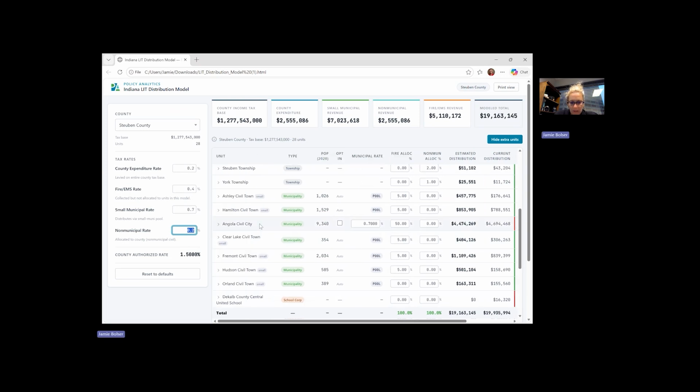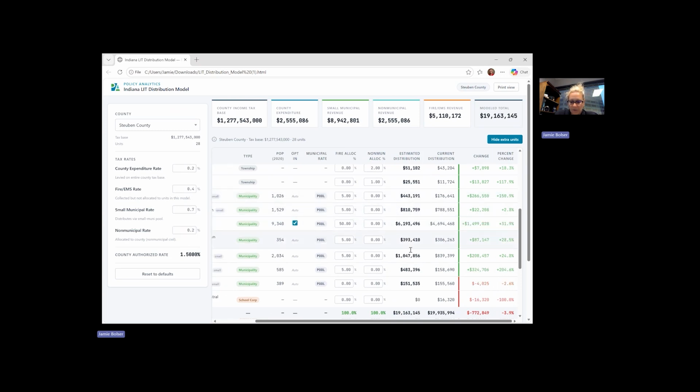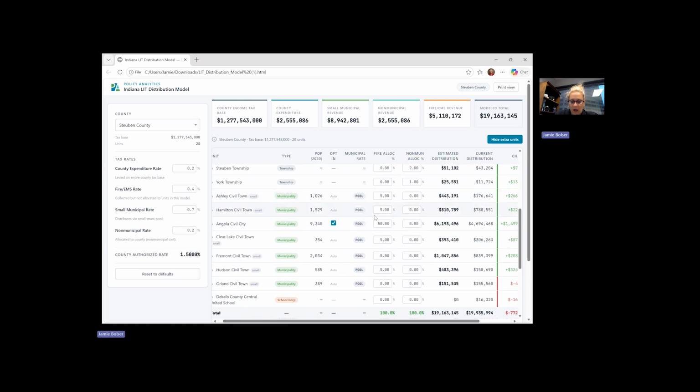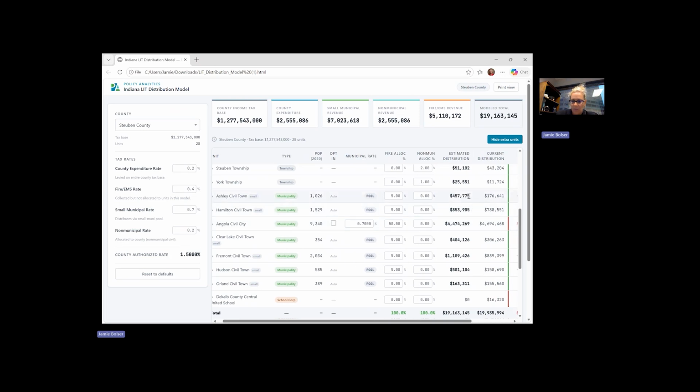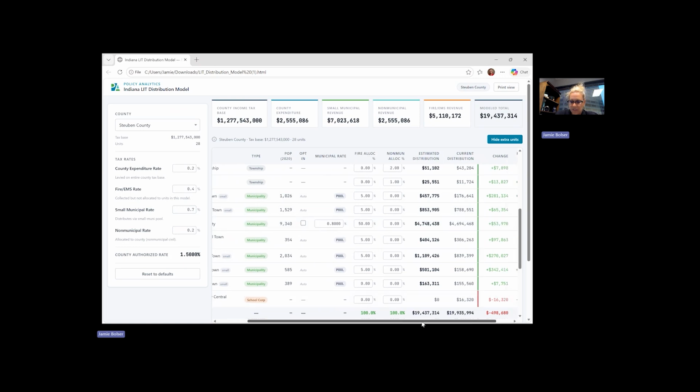Here is Angola in this example. They have opted out, but if I opt them in, you can just see what some of those revenue projections do. So opted in, Ashley Civil-Town would get 443. If they opt out, they would get a little bit more at 457. So again, right now in this example, we're going to leave the small municipal rate at 0.7. Angola is opting out. They can adopt their own municipal rate. Let's make it 0.8. They can be whole with 0.8 and a fire allocation distribution.